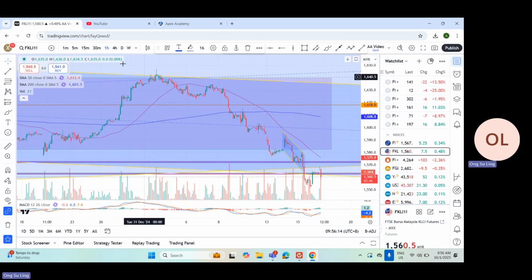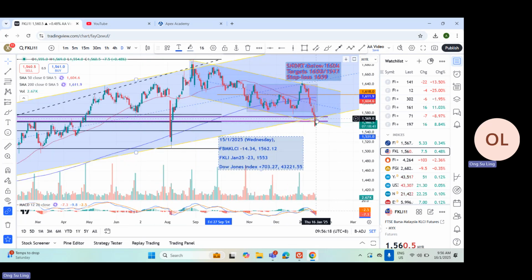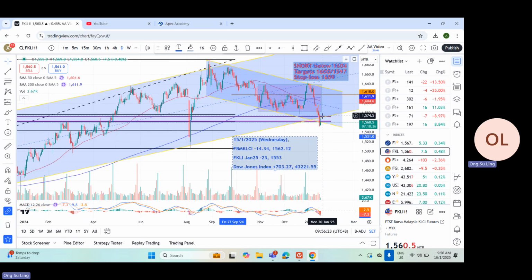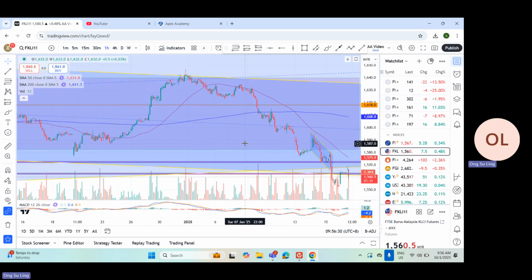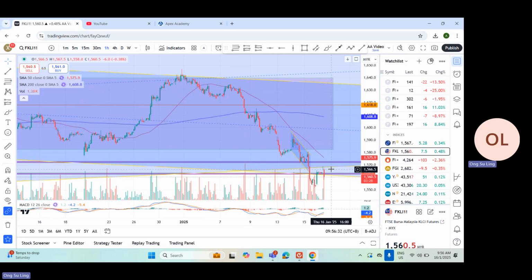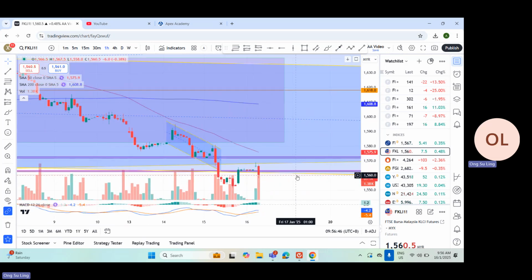So if the market could come back into the range above 1569, we might see the index continue going higher toward 1577. However, the sentiment still remains bearish at the moment. It is resisted below 1567, so if the market bounces back and is resisted, it is likely to come down again. And the latest support we see is at 1560.